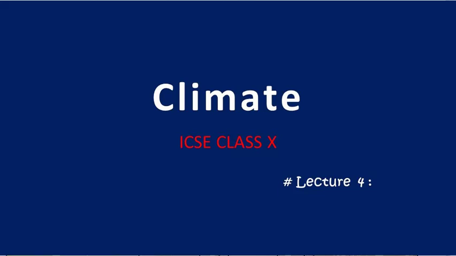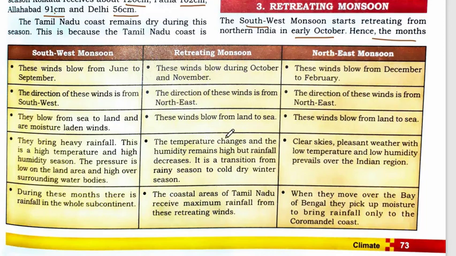Namaste everyone. In this lecture we are going to discuss a few charts. These are very important and these charts you have to remember. The first chart is about southwest monsoon, retreating monsoon and northeast monsoon. So you can consider this as the differences between all these three.